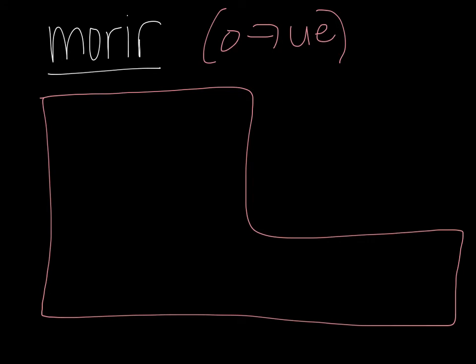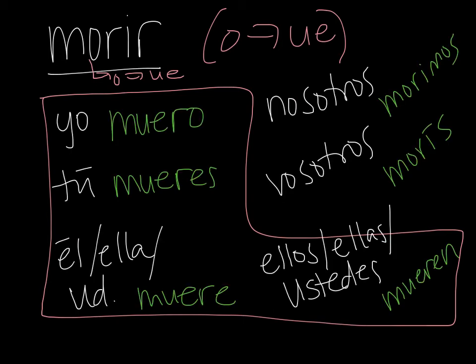Ok, ahora vamos a practicar con el verbo morir, que significa to die. This is an IR ending verb, but it has an O to UE stem change that occurs within the boot. So go ahead and pause the video now and practice with this verb.